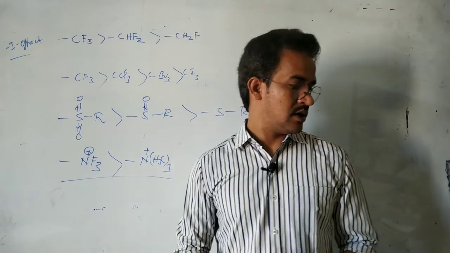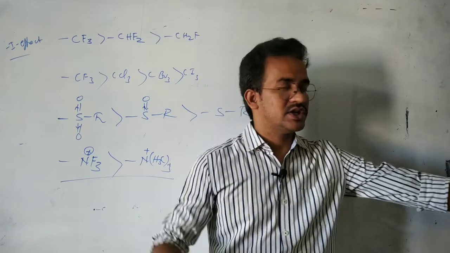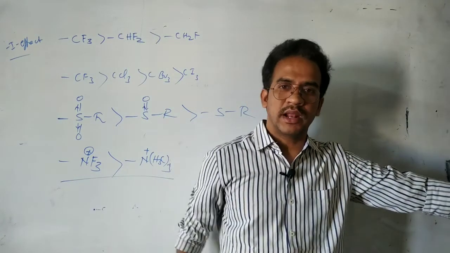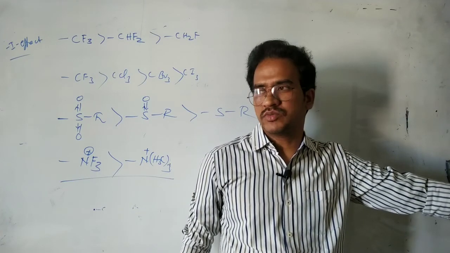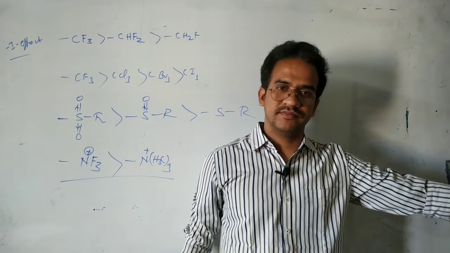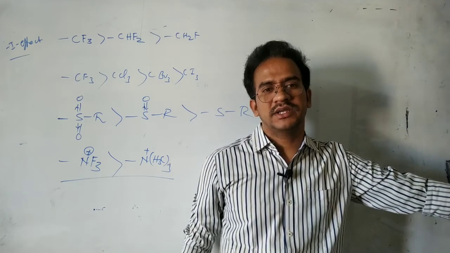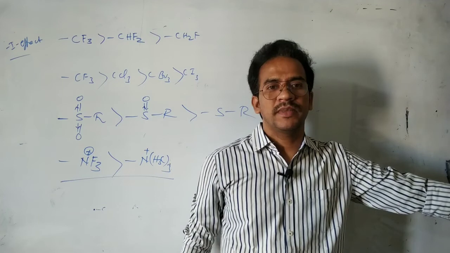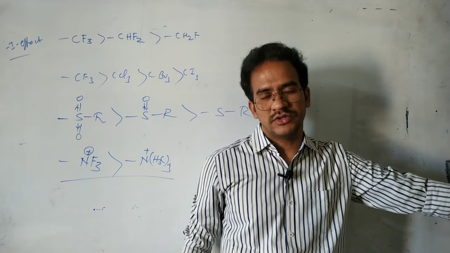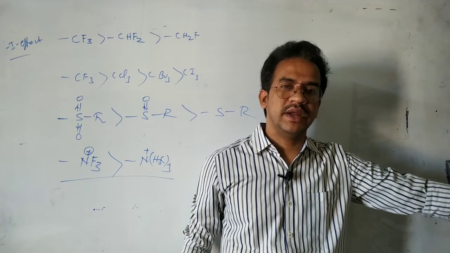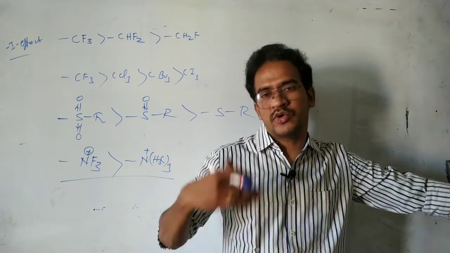So here let us revise the main points of this inductive effect. Inductive effect explains the polarization of the molecule by the movement of the sigma bonding electrons. It means the polarization of the molecule by the movement of the sigma bonding electrons towards the more electronegative atom is known as the inductive effect. This inductive effect is permanent in a molecule, it is distance dependent, and it is additive in nature. It is of two types, positive inductive effect and negative inductive effect.